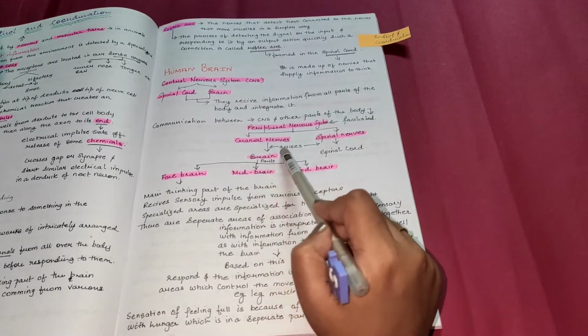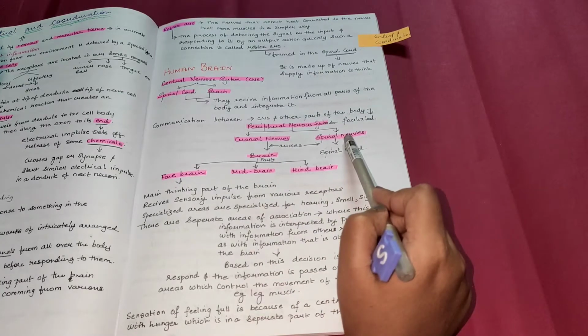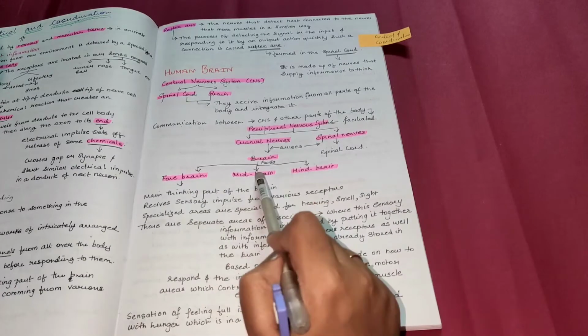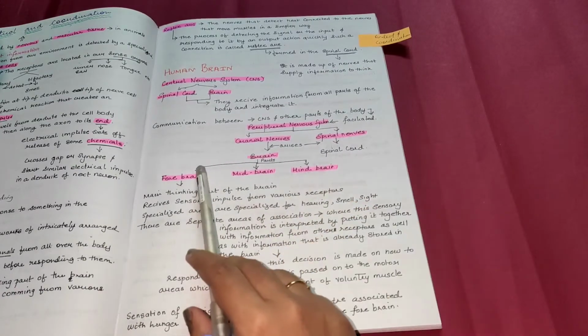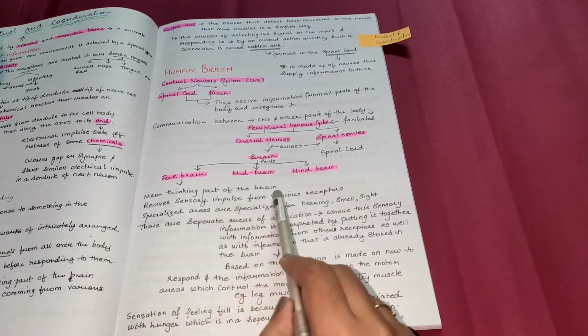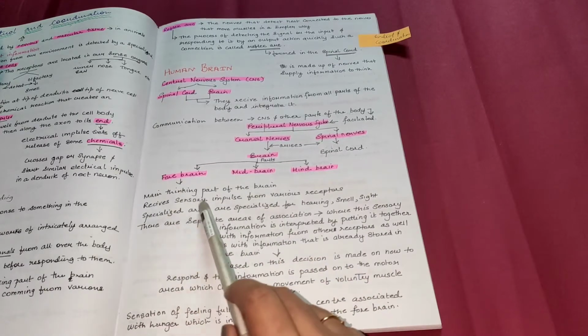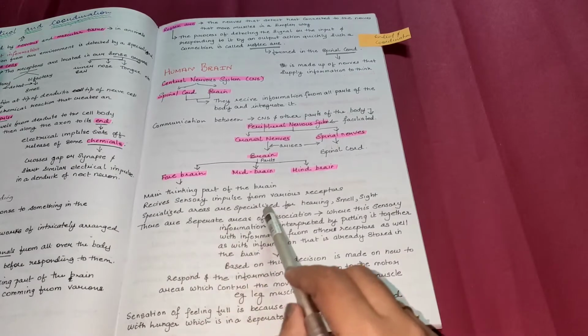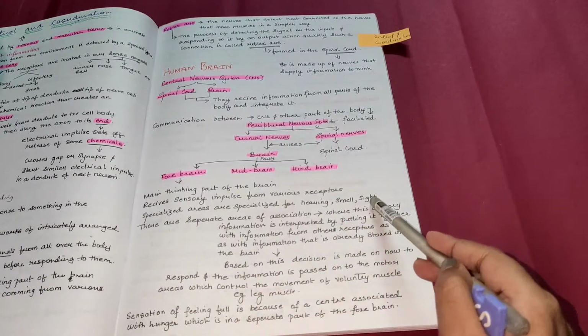Cranial nerves arise from the brain and spinal nerves from the spinal cord. Now the brain has three different parts: forebrain, midbrain and hindbrain. The forebrain is the main thinking part of the brain. It receives sensory impulses from various receptors. Specialized areas are specialized for hearing, smell and sight.